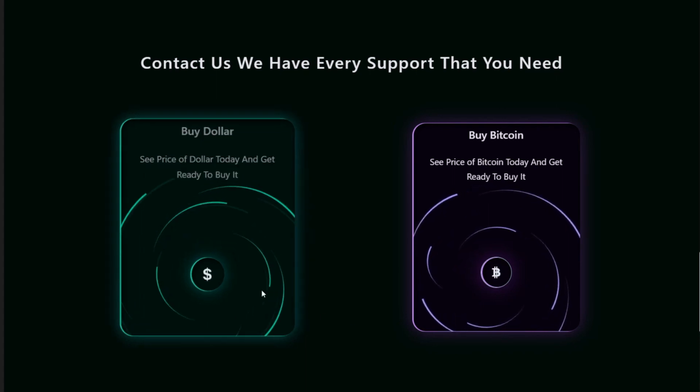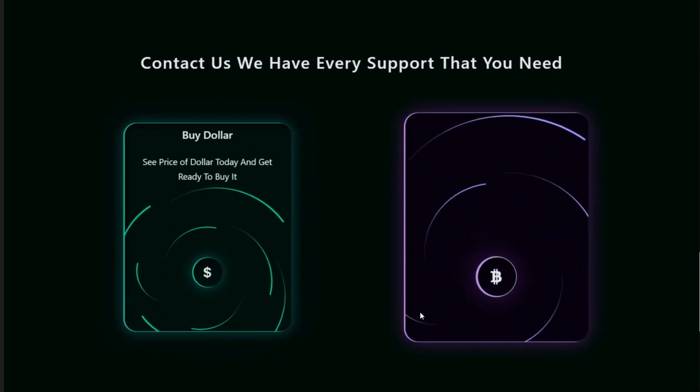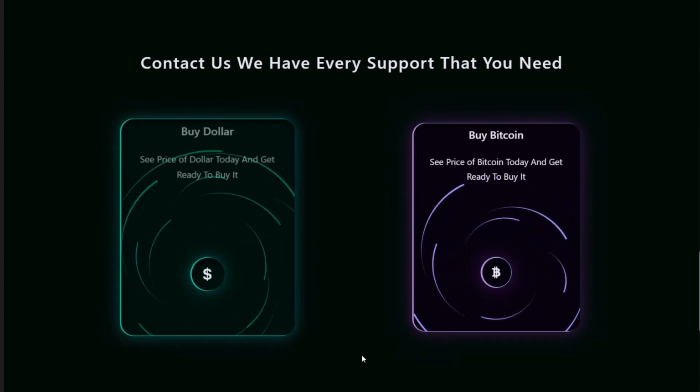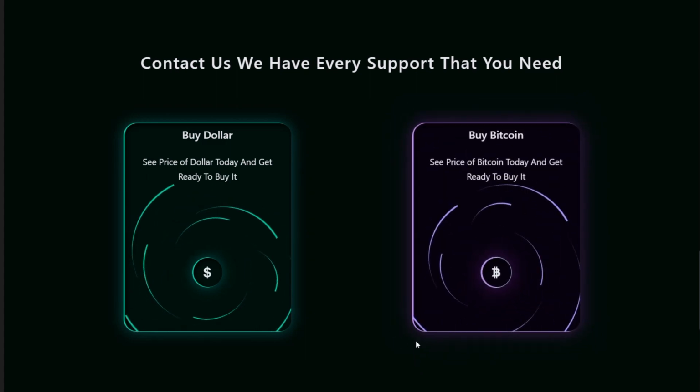Now, as you can see, it's not better than JavaScript, but there is no problem with this. If you see here, it's not that bad, guys. It just covers the bug, or you can see the bug that we can't fix in CSS.